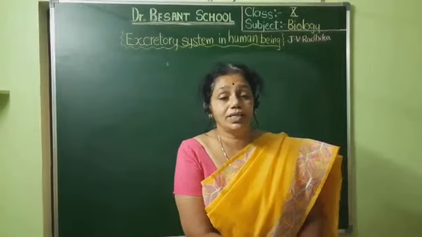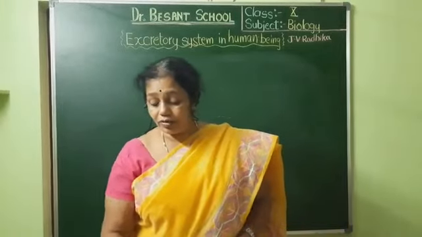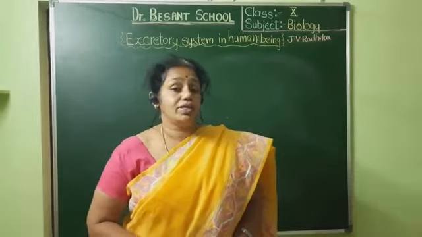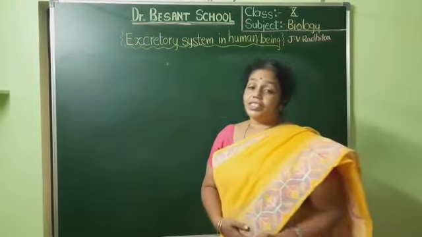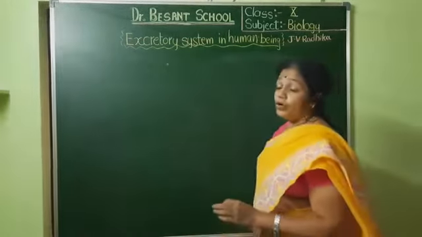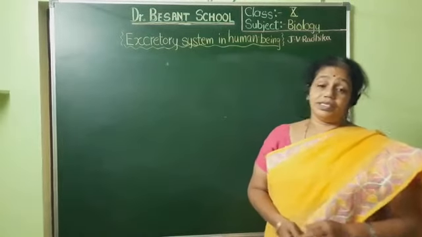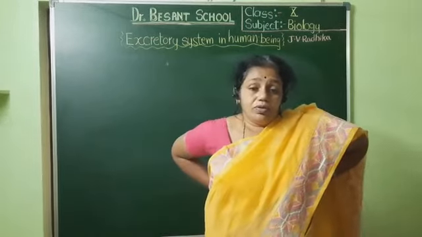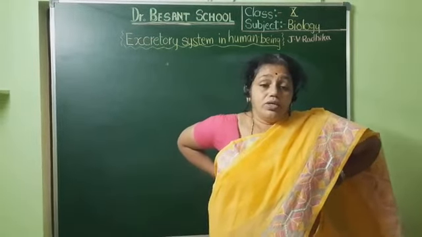So today we are going to study the excretory system, or the urinary system, that is there in human beings. In us, whatever excretory system is there, that we are going to study. As part of that, we can see the different parts and where it is present. The excretory system is present in this region, on the dorsal side.